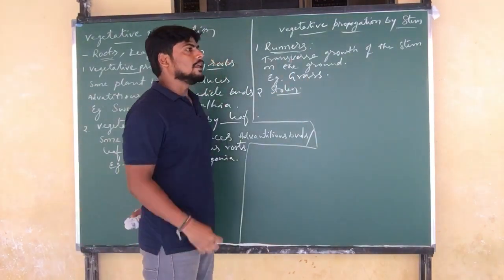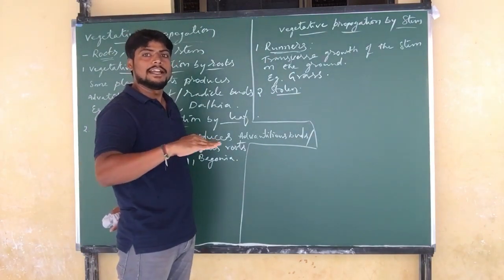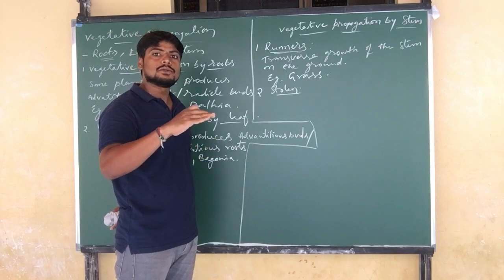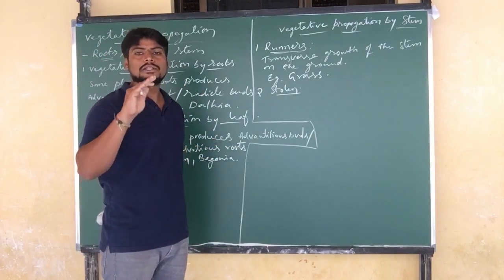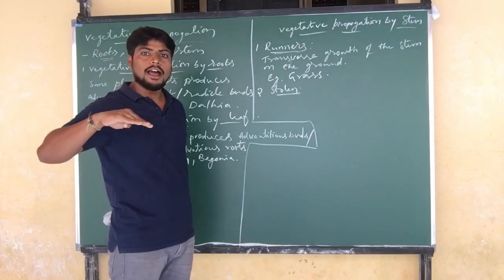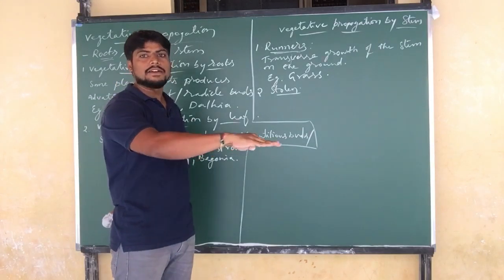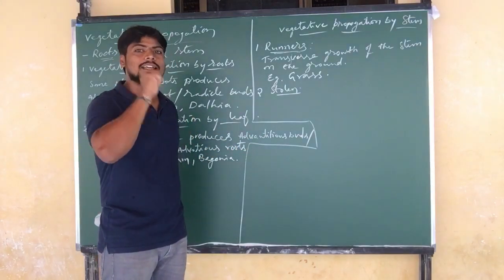So what is happening here? The stem is growing transverse under the ground, whereas the shoot is growing above the ground. So don't get confused. The stem is growing horizontally or transverse to the ground, but the shoot is developing above the ground.